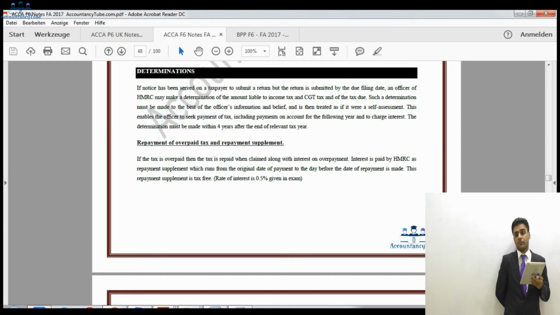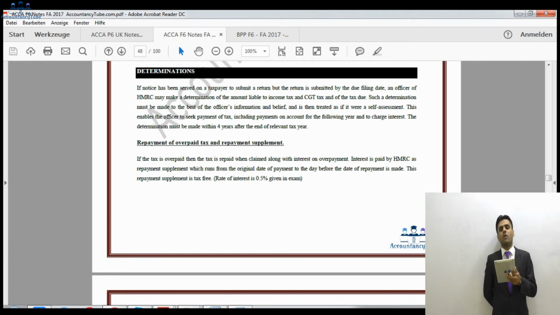HMRC will charge interest at the rate of 2.75% if you have been late. However, if you have overpaid, then HMRC will be paying you just 0.5%. Is it fair? I don't think it's fair, because if you overpaid, they are paying you 0.5%. However, if you underpaid, they're charging you 2.75%.